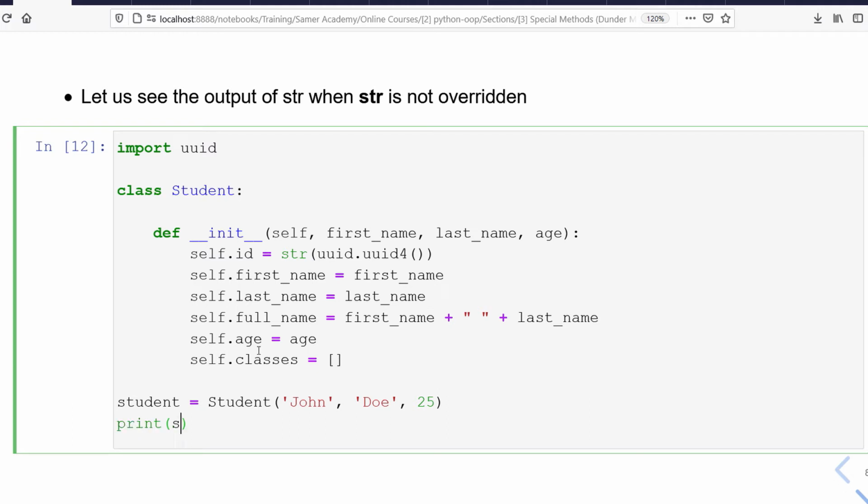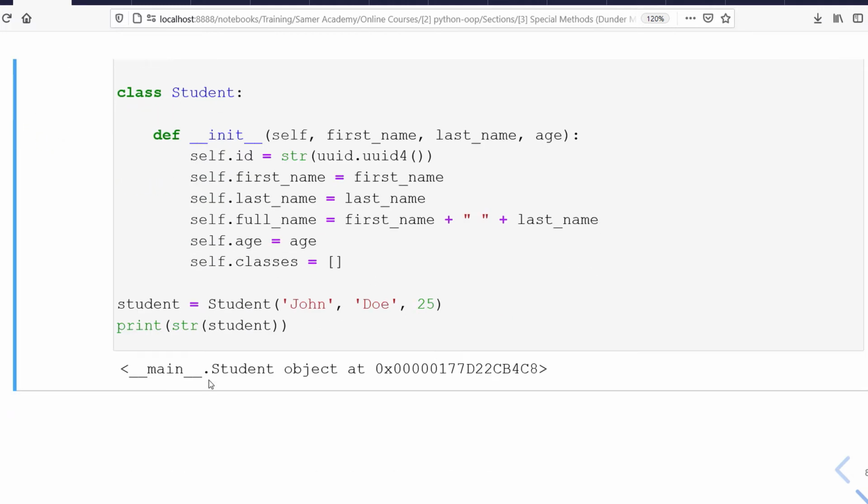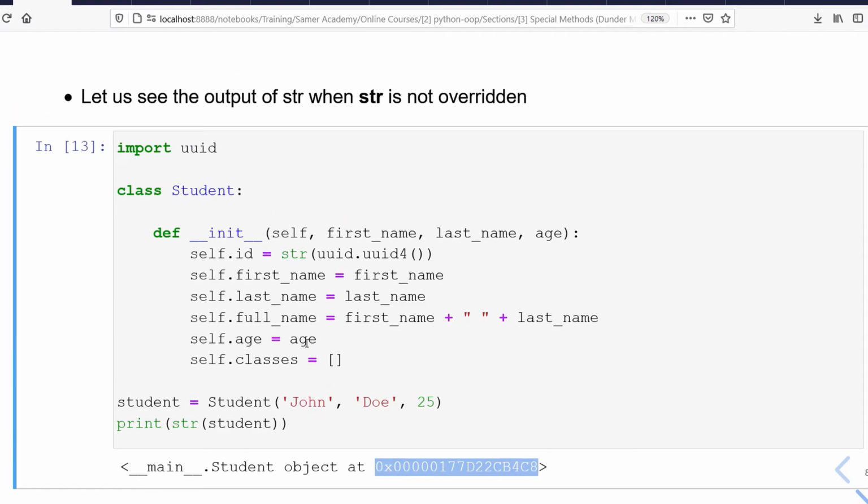Now, if I print str(student), you will see that I get this ugly string, which tells me the type of this object and in which memory location this object is stored. Usually, we override this method, which is __str__, in order to show a human-readable string about the object itself. So let's see how we can do that.